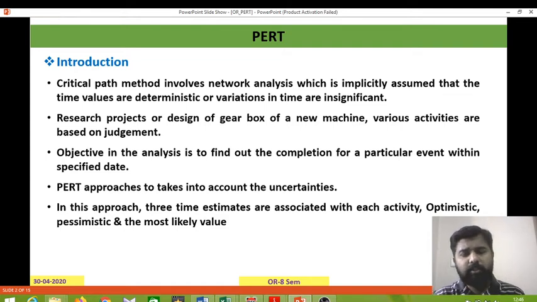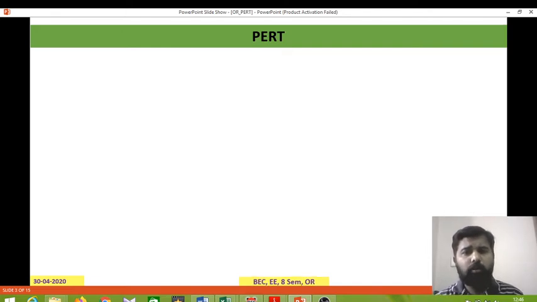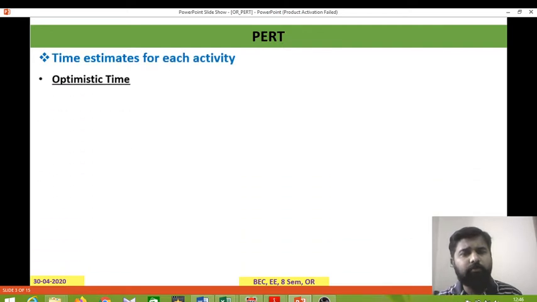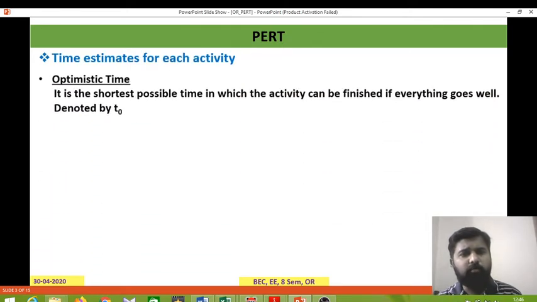In this approach, three time estimates are associated with each activity: optimistic, pessimistic, and most likely value. Next, the time estimates for each activity. The optimistic time is the shortest possible time in which the activity can be finished if everything goes well, and it is denoted by T naught. So the shortest possible time can be identified.